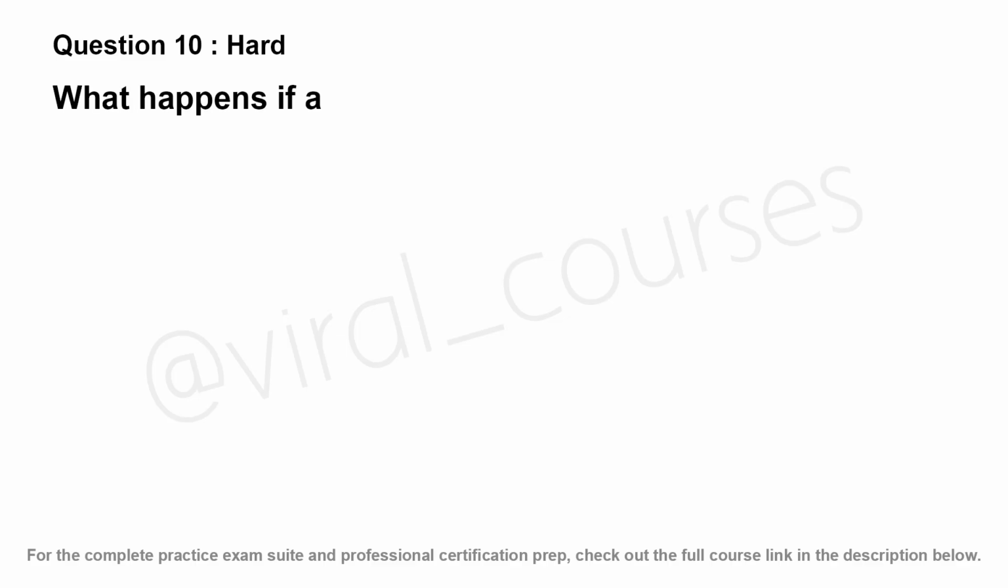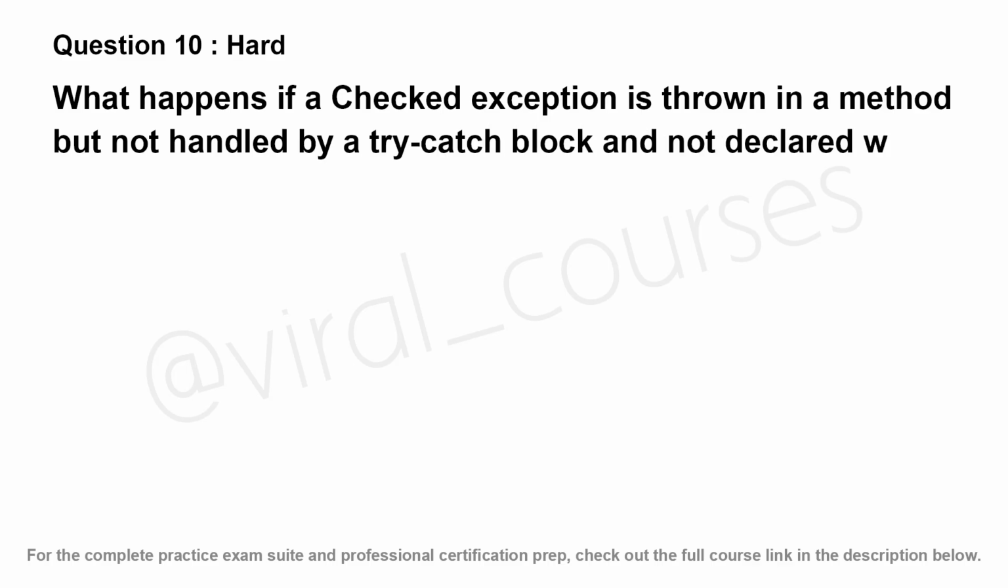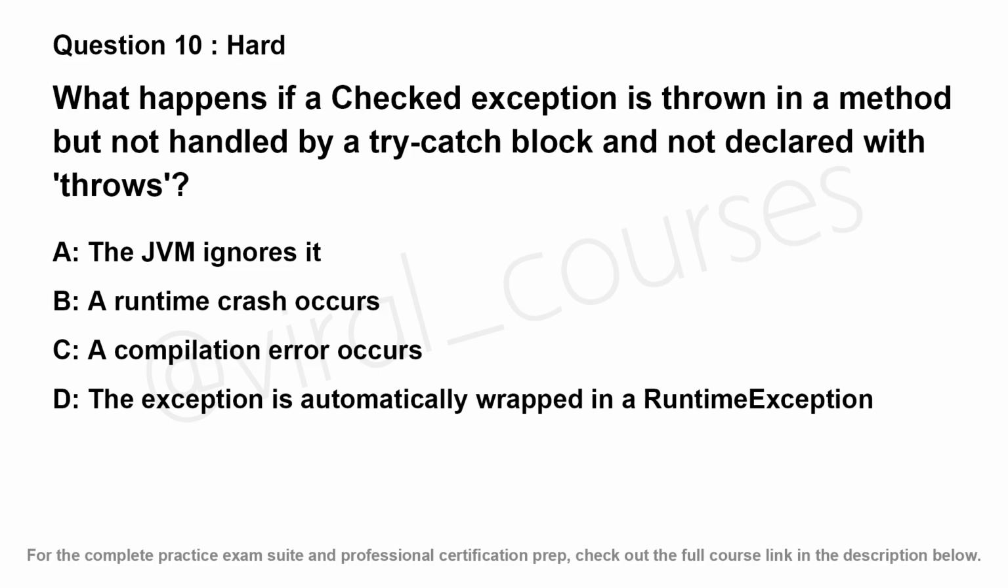What happens if a checked exception is thrown in a method but not handled by a try-catch block and not declared with throws? Option A. The JVM ignores it. Option B. A runtime crash occurs. Option C. A compilation error occurs. Option D. The exception is automatically wrapped in a runtime exception.